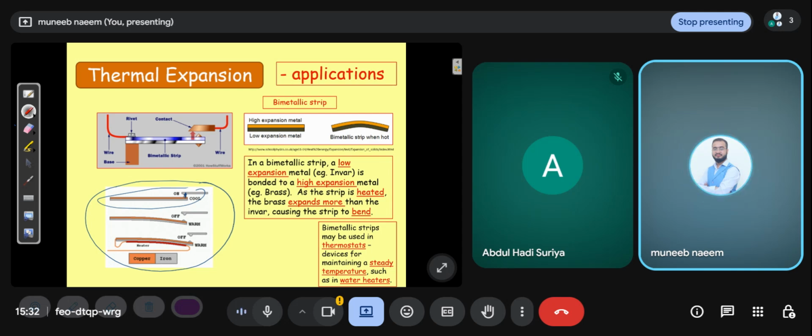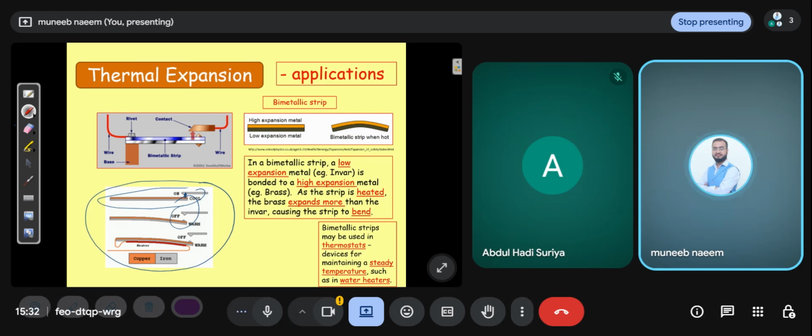That's why the strip bends and the switch will disconnect, as you can see in the diagram. So the current will stop in the circuit. That's why it works as a thermostat.